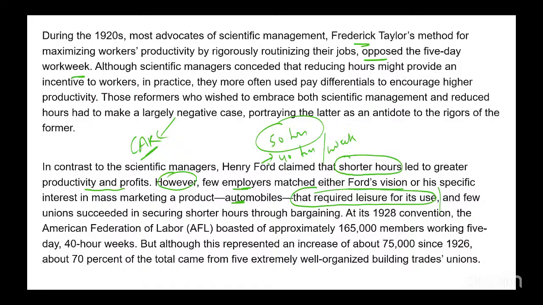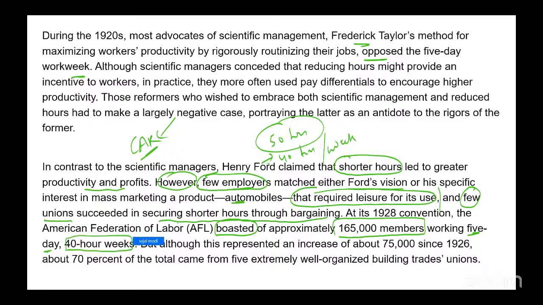So only few employers matched either Ford's vision or a specific interest in mass marketing a product, automobiles. And few unions succeeded in securing shorter hours through bargaining. Few means very few. At its 1928 convention, the AFL posted, just look at this word, posted, approximately 165,000 members working 5-day, 40-hour weeks.